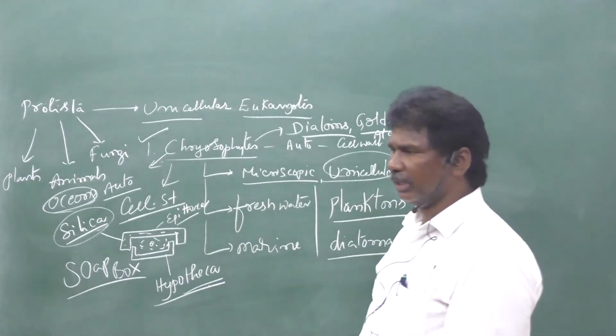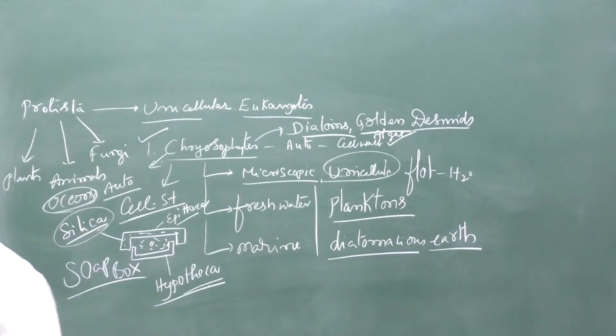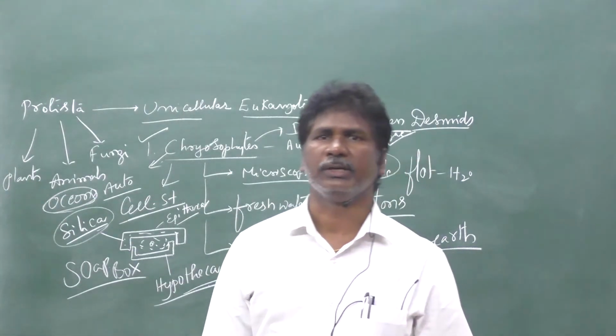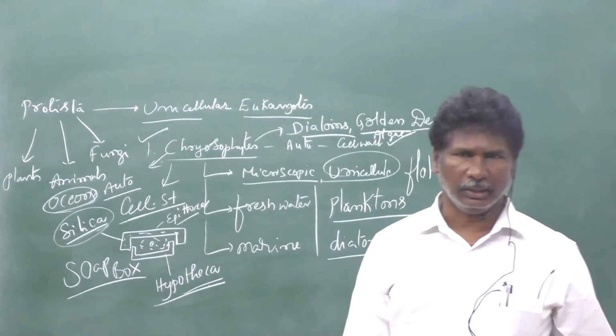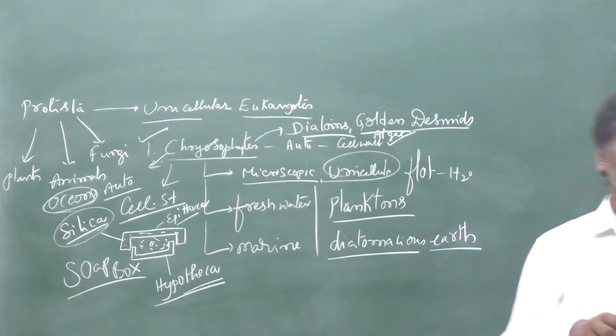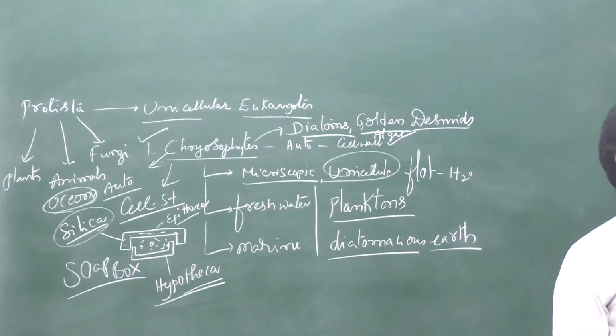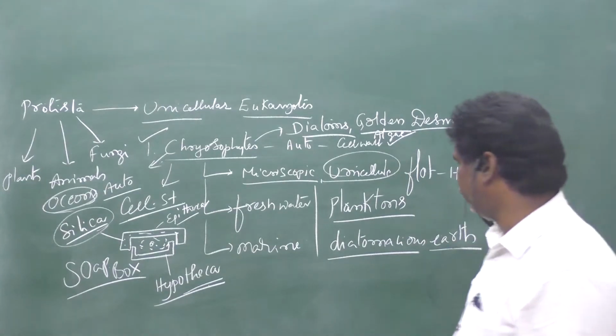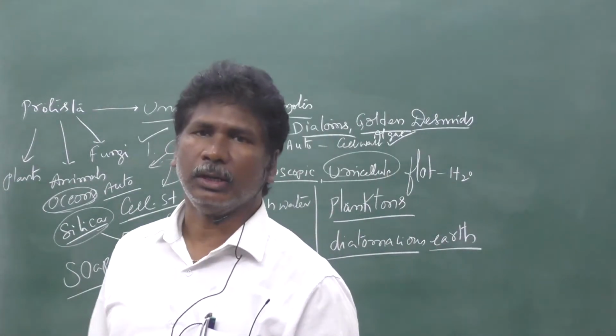In our IPE textbook there is another word: diatomaceous earth is also called kieselguhr. What is the benefit of diatomaceous earth or kieselguhr?